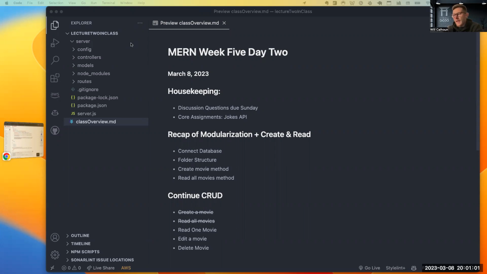Today is again a little bit lighter of one. We're going to finish up CRUD. We're going to look at a few things for CRUD and things that we're going to have to know, and just kind of go through the different queries and show there's a couple different ways that we can do things. And I want to look at the documentation as well.